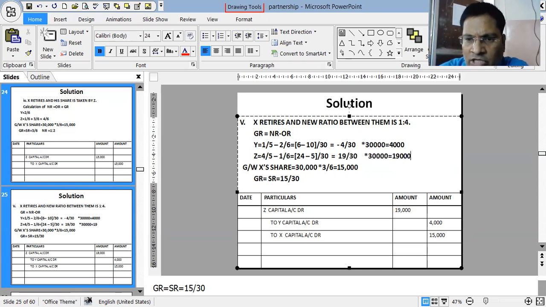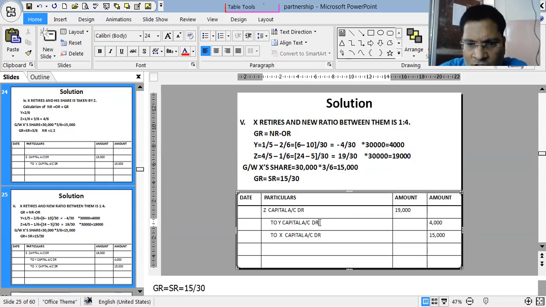So 19,000 is only debited: Z's capital 19,000, to Y's capital 4,000 because he is sacrificing only 4,000, and to X capital 15,000. Y is sacrificing 4,000 as per the present profit sharing ratio. So because the new ratio has come to 1:4, this is happening.